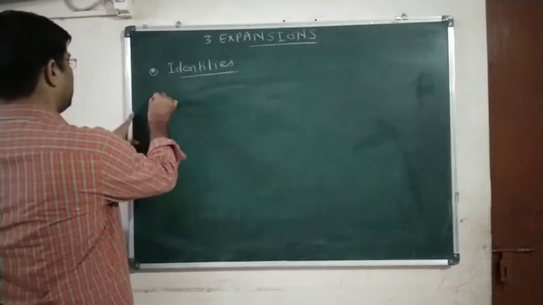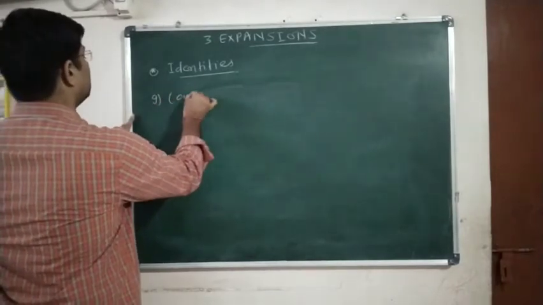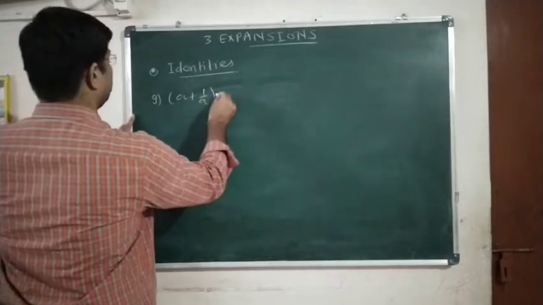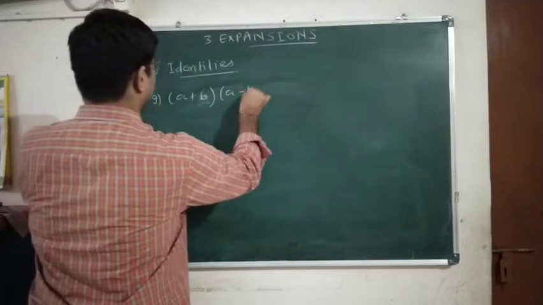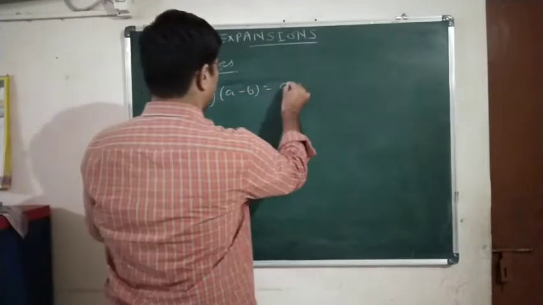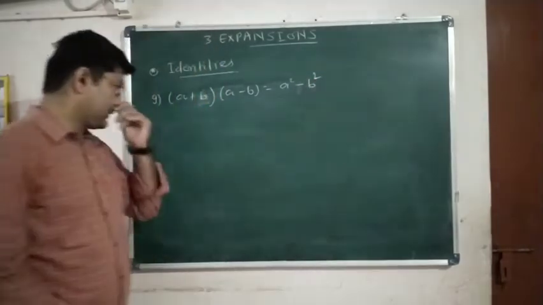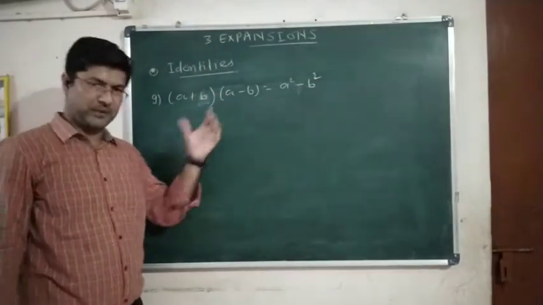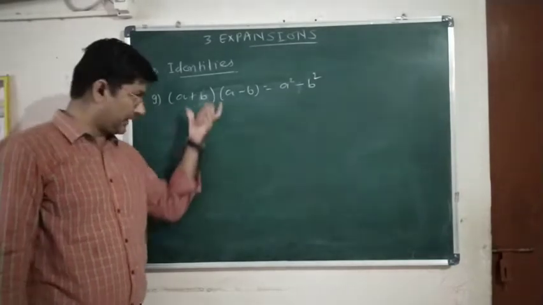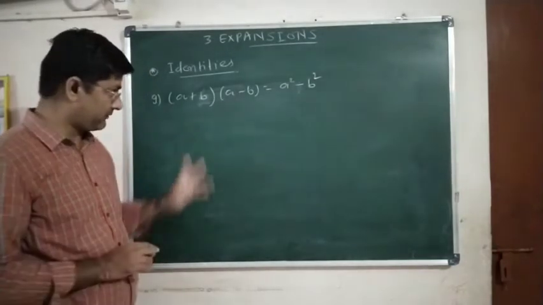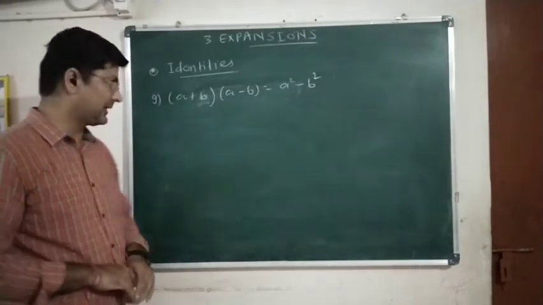Number 9. Now we know that (a plus b) multiplied by (a minus b) is equal to a square minus b square. On multiplication of these two brackets, this can be easily understood by simple binomial multiplication, because plus 2ab minus 2ab will get cancelled.